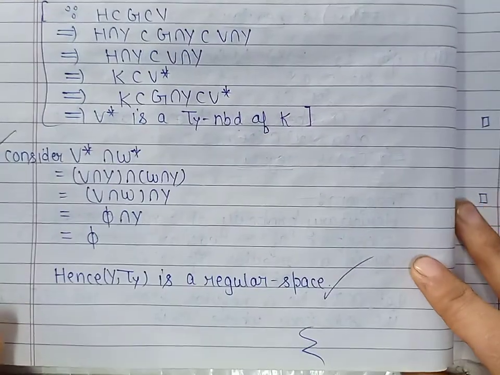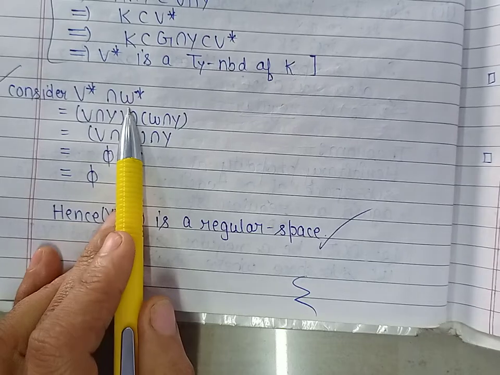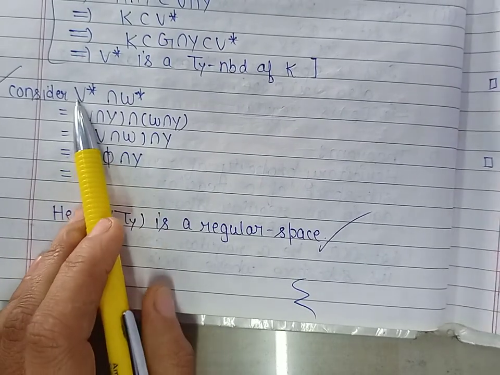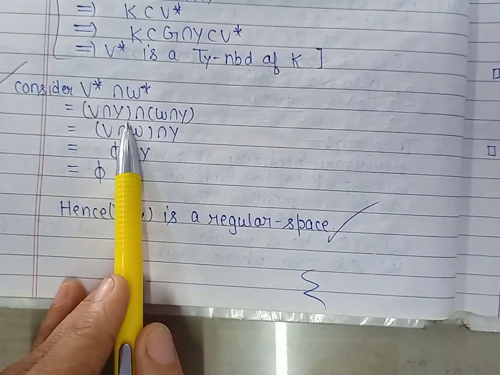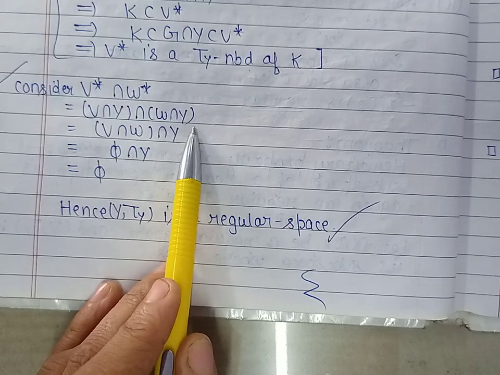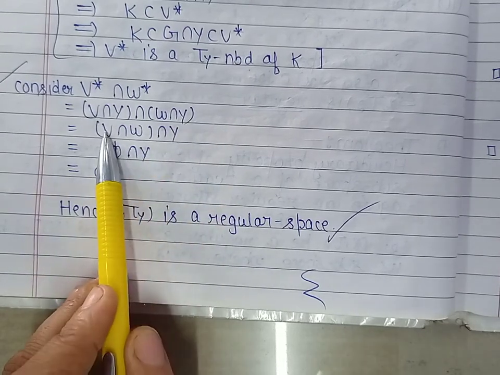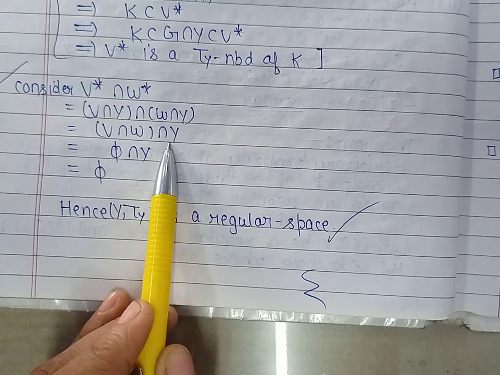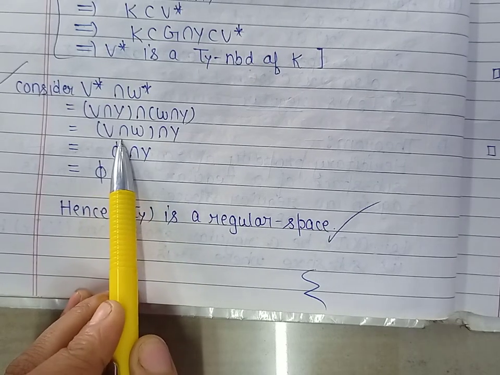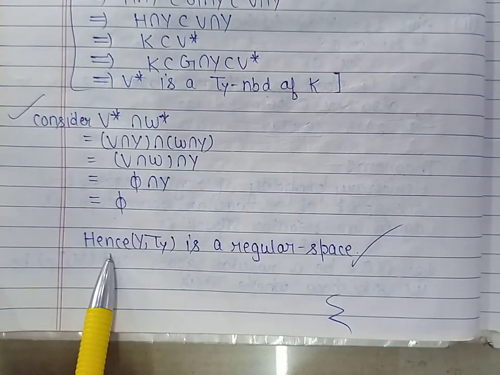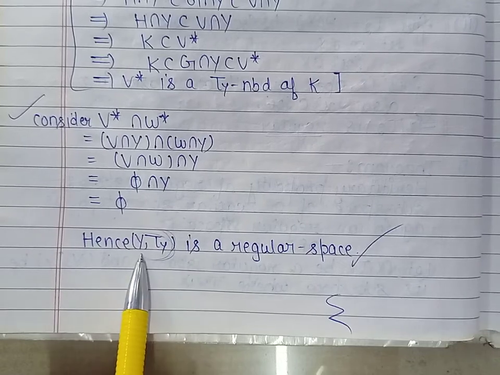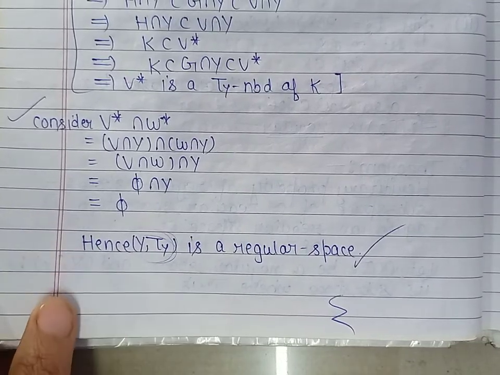Now, it remains to prove that these two neighborhoods are disjoint. So let us find their intersection. Now, the intersection of V star with W star. V star is V intersection Y and W star is W intersection Y. This can further be written as V intersection W intersection Y. Now V and W are already disjoint, so this will become phi intersection Y, and that is phi. So we have obtained disjoint neighborhoods of the point y and the closed set K. So by definition, the topological space (Y, τ_Y) is a regular space.